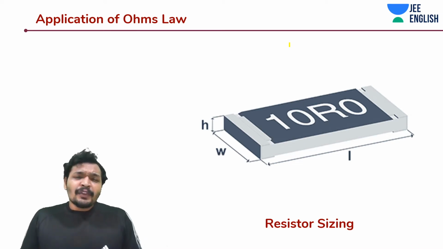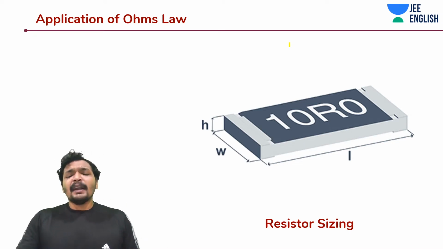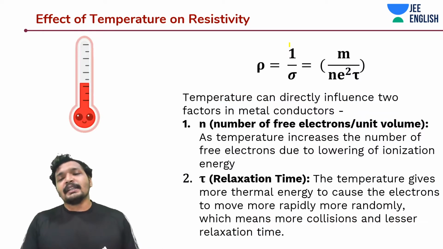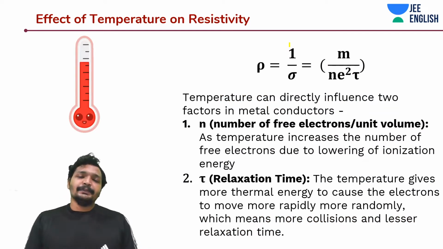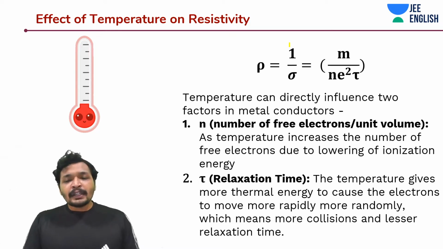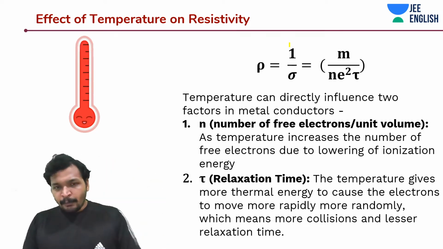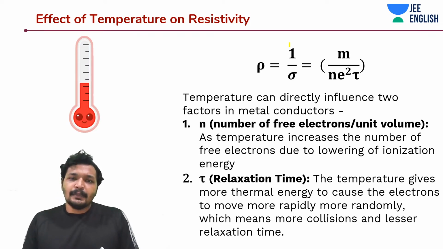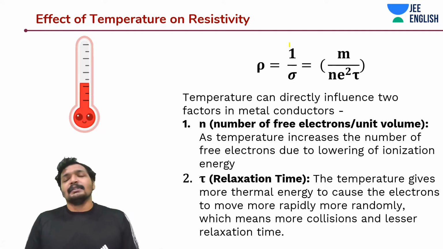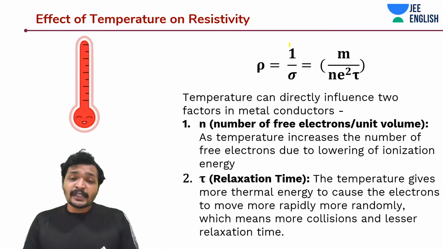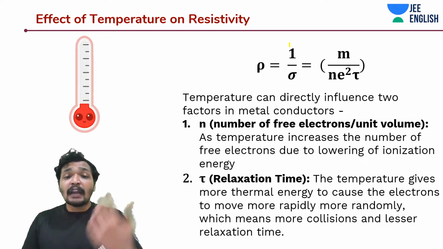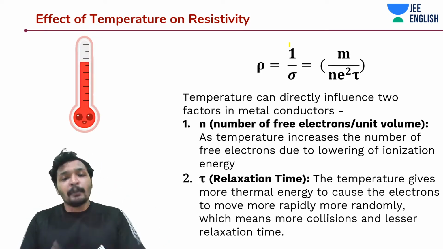And now we understood all of these things, but what about the temperature effect on resistivity? So now we are typically talking about conductors. So let's assume we are talking about conductors now. What happens when you increase the temperature? The number of free electrons increases. And also the relaxation time decreases. Which means there will be more number of collisions, and with more number of electrons there will be more and more collisions.